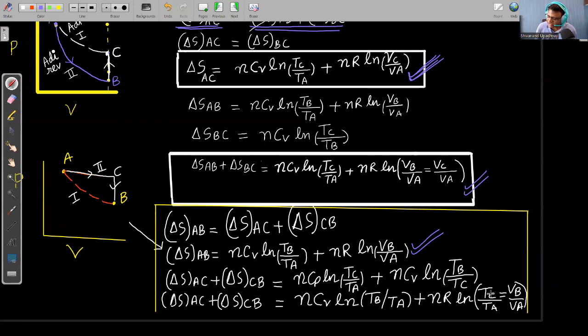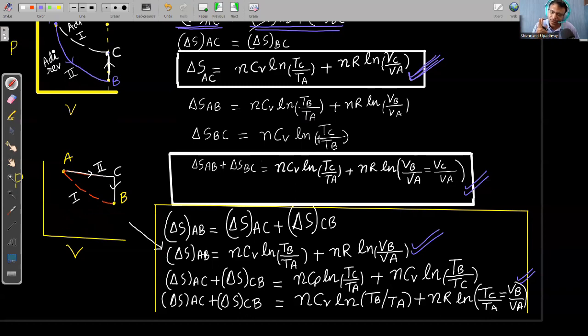And since C and A process की अगर मैं बात करूं तो process is isobaric. When pressure is constant, temperature ratio is volume ratio. So TC upon TA is VB upon VA. So we are getting the same formula, right? We have proved 2 times. So we don't have any hesitation while applying the formula, either the process is reversible or irreversible.